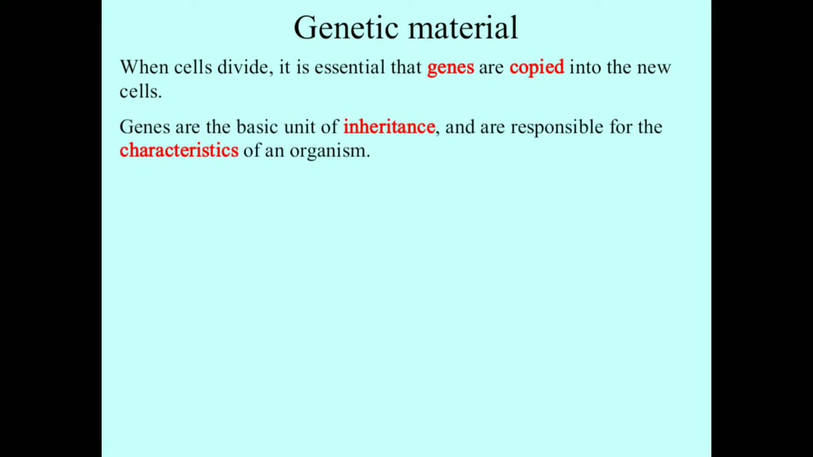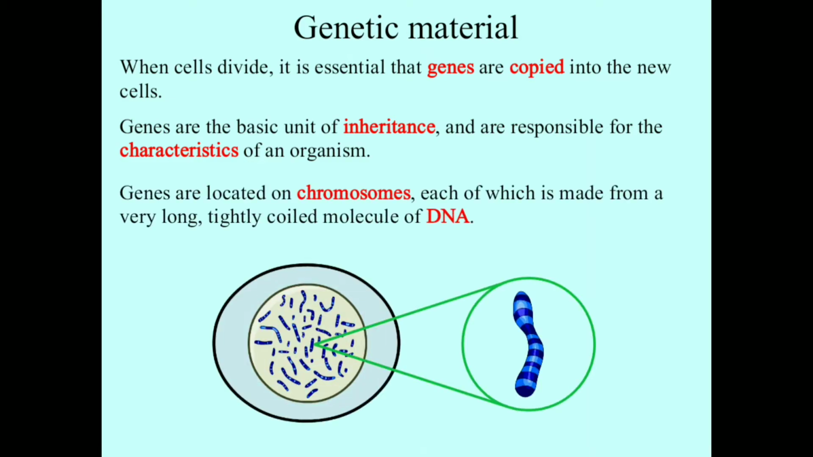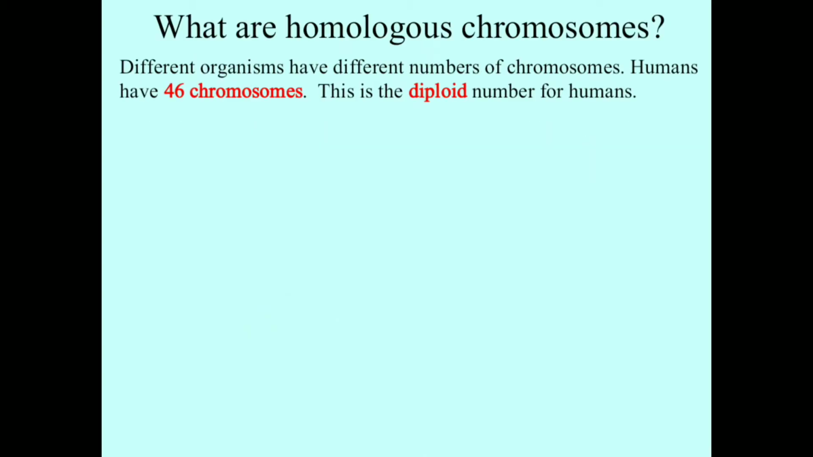When cells divide, it is essential that genes are copied into the new cells. Genes are the basic unit of inheritance, and these are responsible for the characteristics of an organism, whatever characteristics it has. All of these are caused by the genes, because genes are responsible for the production of proteins, and these proteins are responsible for the characteristics of human beings or even all organisms. Genes are located on chromosomes, each of which is made from a very long, tightly coiled molecule of DNA, meaning each chromosome is composed of one single long DNA molecule.